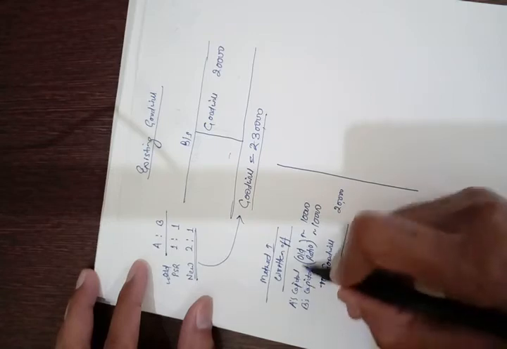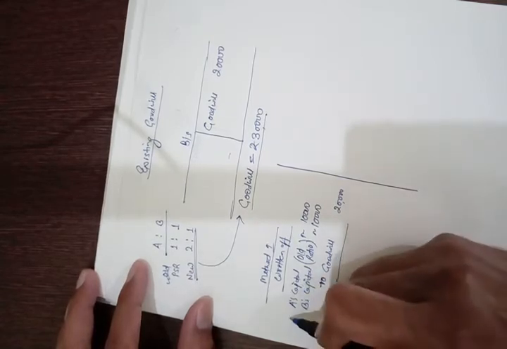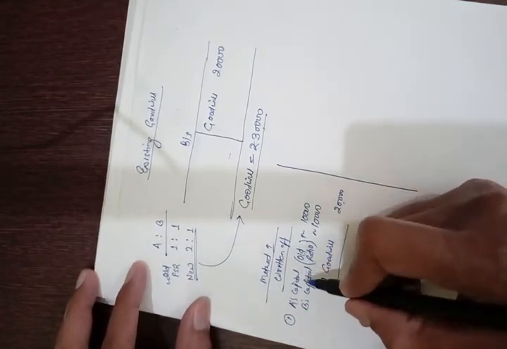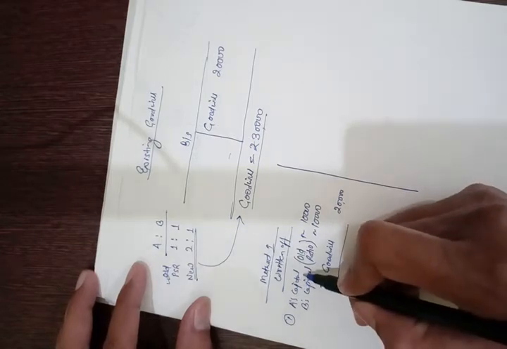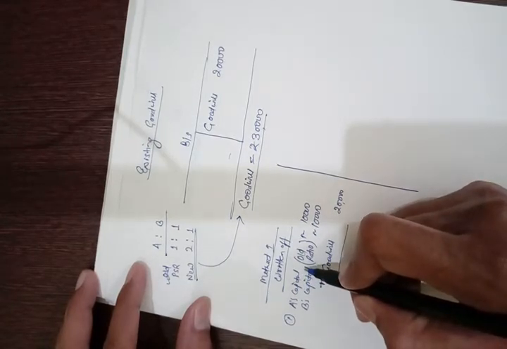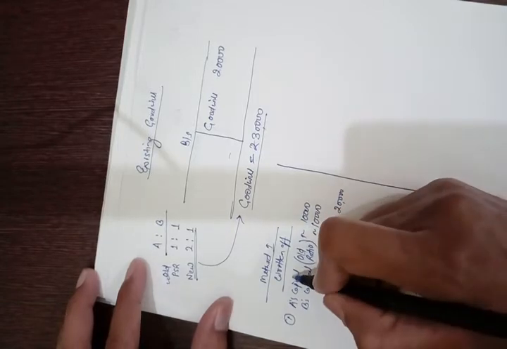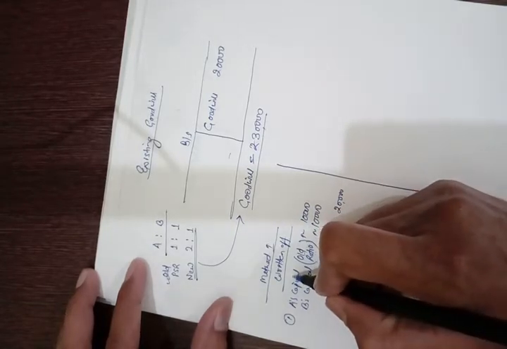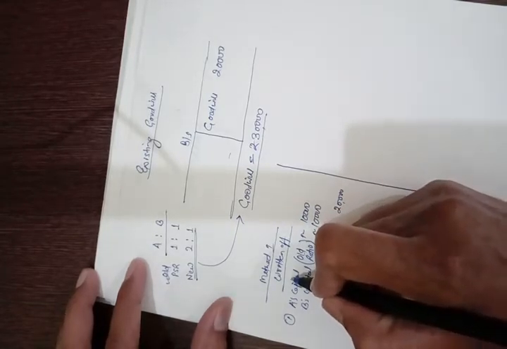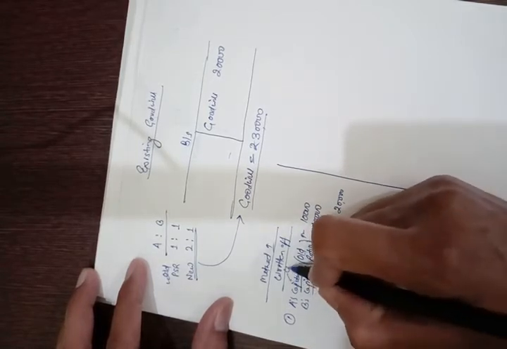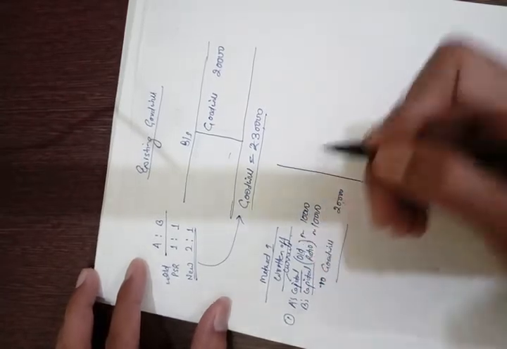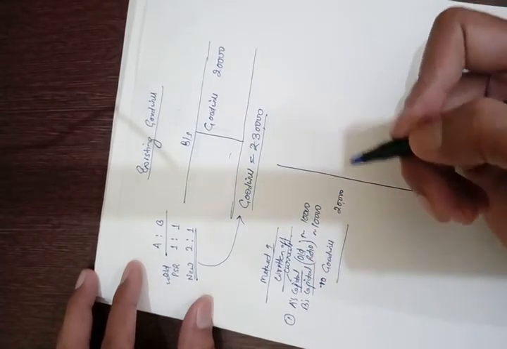Of course, this entry will be passed when capital accounts of the partners are maintained on fluctuating basis. If they are maintaining the capital accounts under fixed capital method, then instead of capital accounts, their current accounts shall be debited.